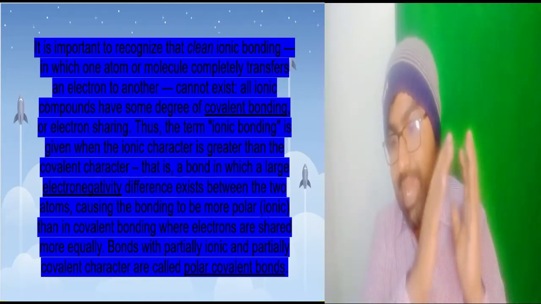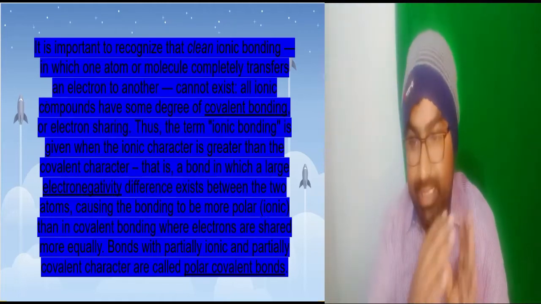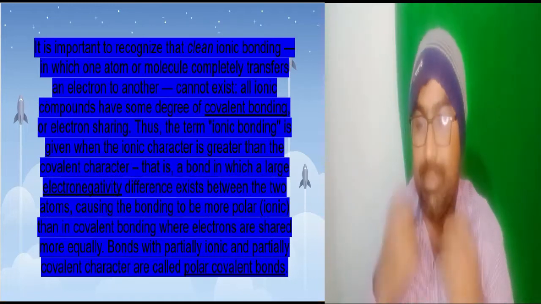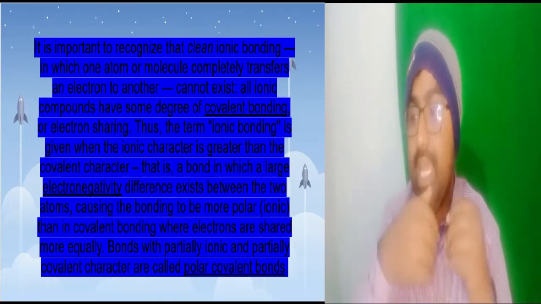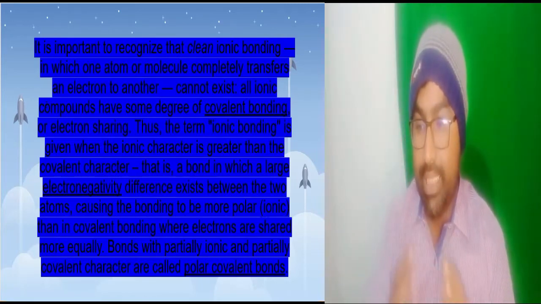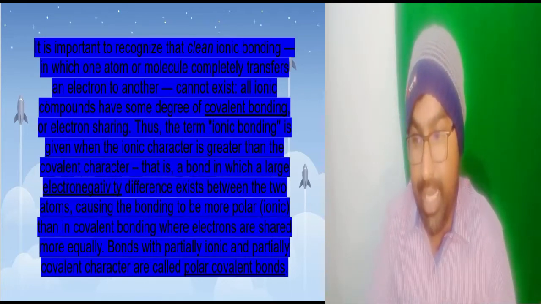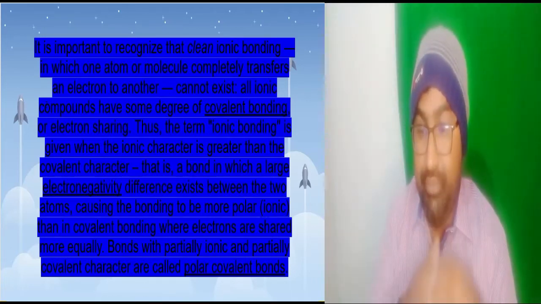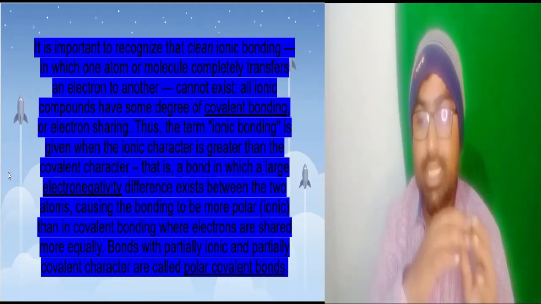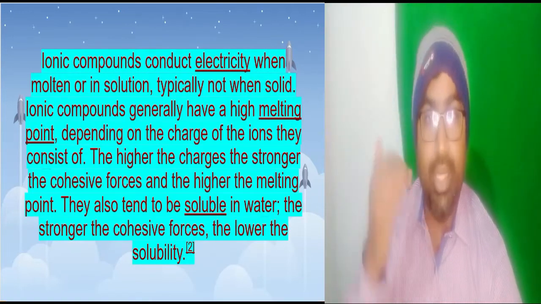Thus, the term ionic bonding is given when the ionic character is greater than the covalent character, that is, the bonding in which a large electronegativity difference exists between the two atoms, causing the bonding to be more polar than in covalent bonding where electrons are shared more equally. Bonding that is primarily ionic with partial covalent character is called polar covalent.